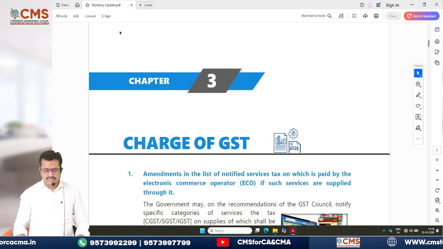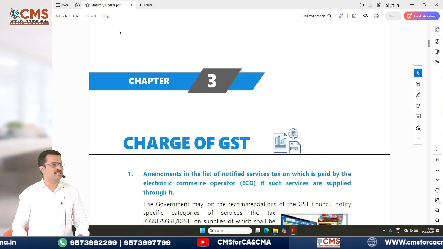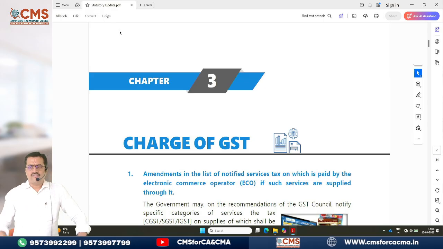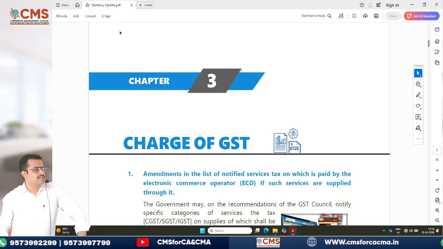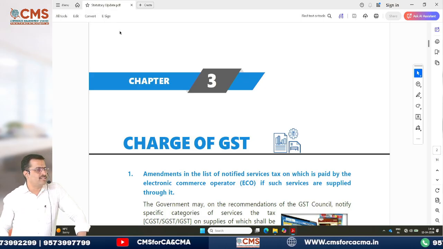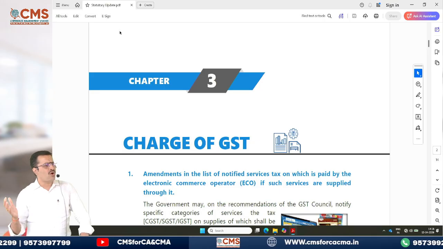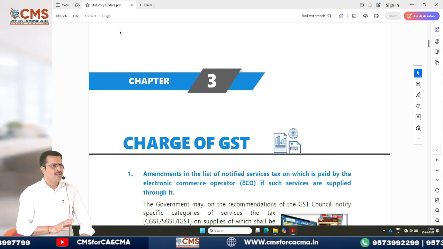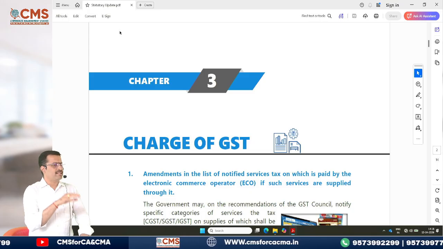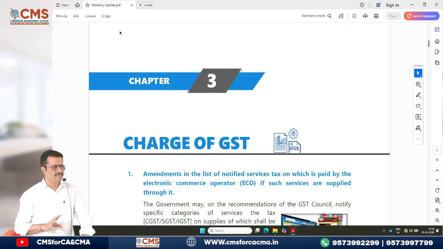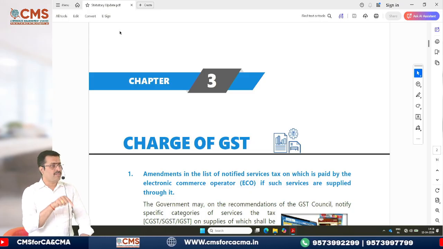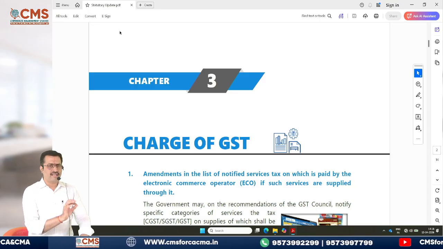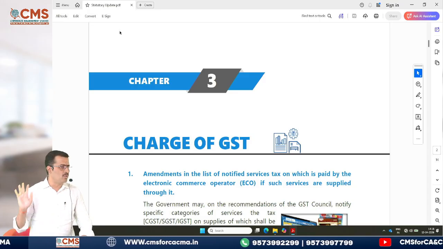Then the next update comes directly from the charging section, charge of GST. Are you aware that now there is no more 12% rate of GST? Almost all 12% has now fallen under the 5% category. Some of the 12% have gone to 18%. Yes, 95% of the products now are being covered under our 5% category, because 12% has been removed.